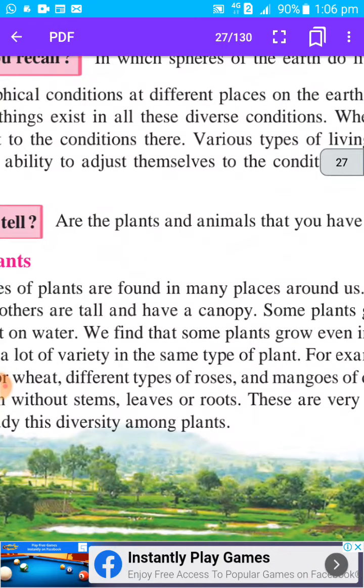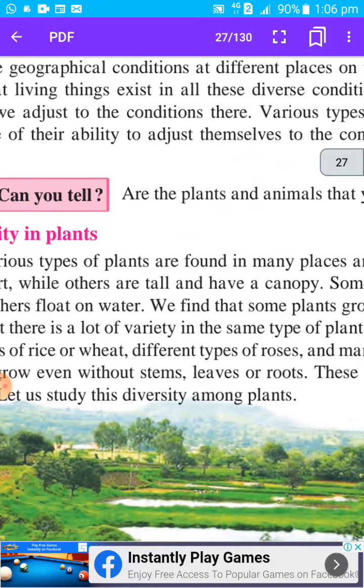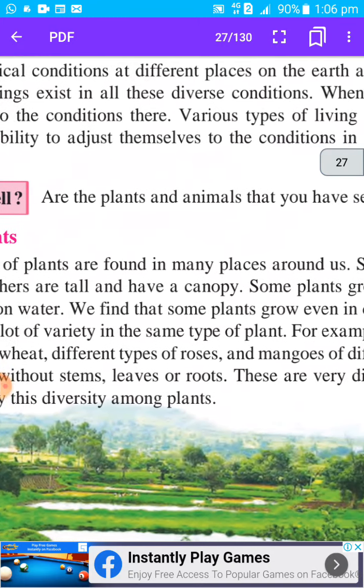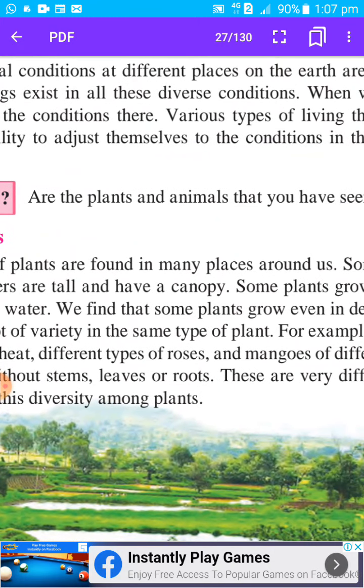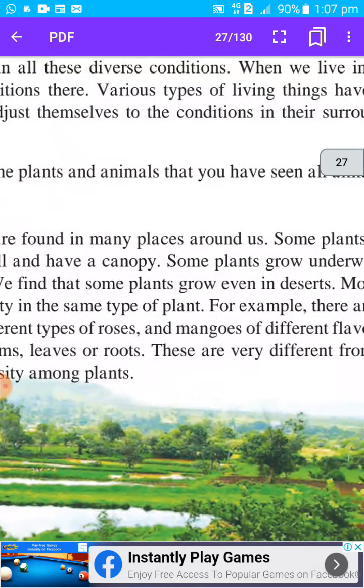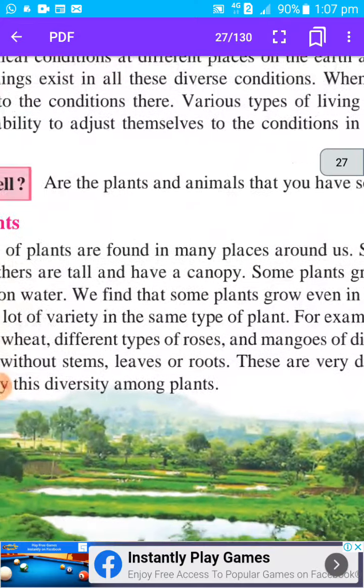Nature has given power to all living beings so that they can adjust to their surroundings. For example, a camel can live easily in the desert because it has some characteristics in its body so that it can live in the desert area. Likewise, a penguin can live in the Arctic or Antarctic region, as it has some characteristics due to which it can live in that snowy region. Like this, plants as well as animals have an ability to adjust to their surroundings.